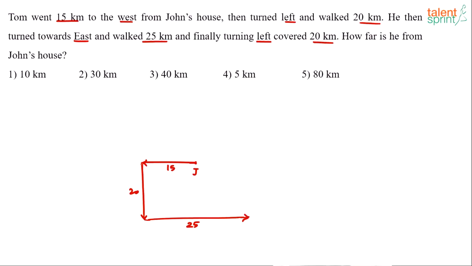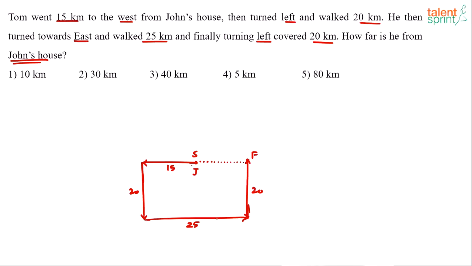So again, you observe this vertical line is already 20, so this also would be 20, right? So he covers 20 kilometers in the last leg. Which means he stopped here. So if this is John's house, which was his starting point, and this is his finishing point, both the points will be along the same straight line, right? Now, how far is he from John's house?